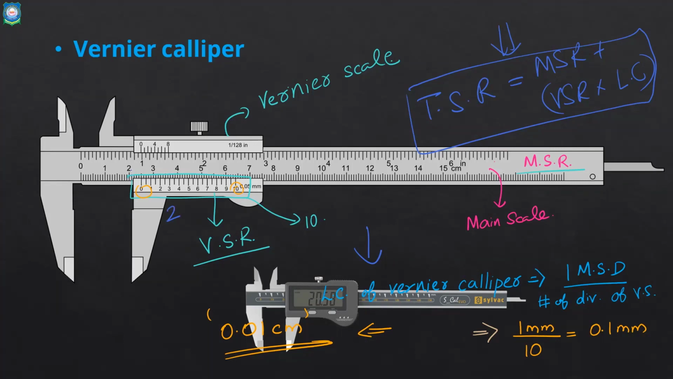And here MSR is again 2. So you will get 2 plus least count, which is 0.01. So you will get 2.02. That is how you find the length. Again, don't need to go to the details.